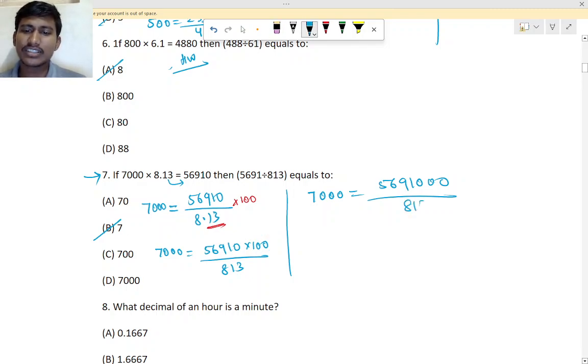Next it is 813. We want this one here, right? So we have to remove the zeros. What you have to do? We have to remove the zeros. Here 10, here 10 gone.